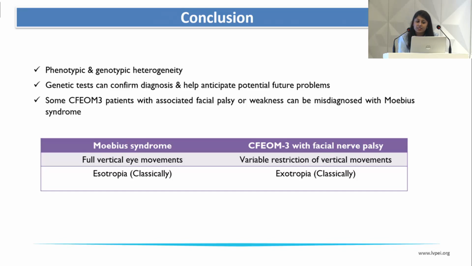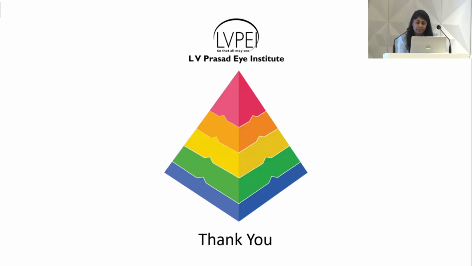And as we saw in the first 2 cases, there was variable restriction of vertical movements and features of facial nerve palsy. So we can easily confuse it with Mobius syndrome. We need to be mindful of that because in Mobius syndrome, the vertical eye movements will be full and they will be classically esotropia. So genetic tests can help confirm the diagnosis and help anticipate future problems. Thank you.